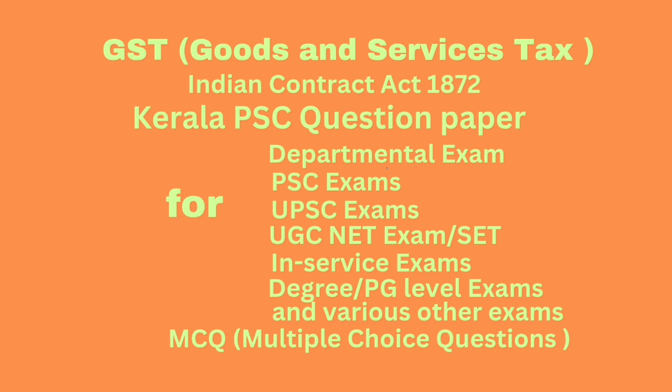Question number 59. Dash is one which transactions collateral to it also become tainted with illegality and are therefore not enforceable. Answer, an illegal agreement. Question number 60.